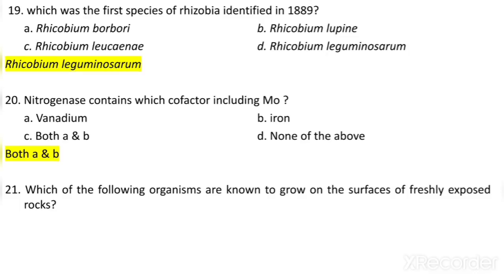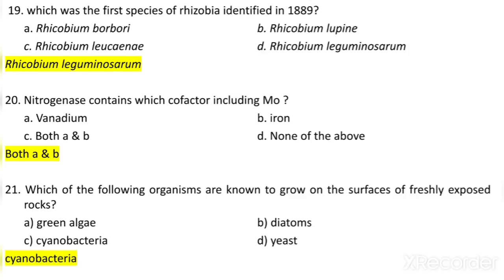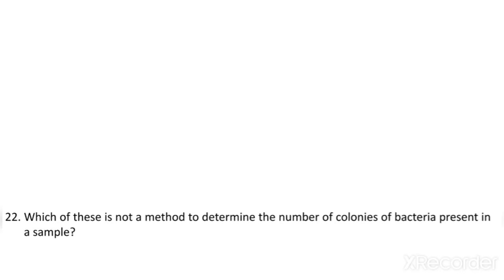Which of the following organisms are known to grow on the surfaces of freshly exposed rocks? Green algae, diatoms, cyanobacteria, or yeast? So cyanobacteria is the answer.